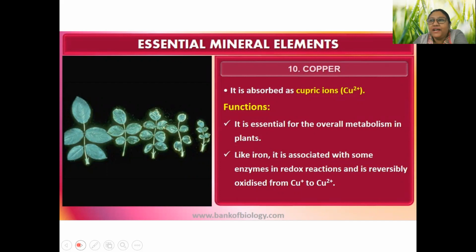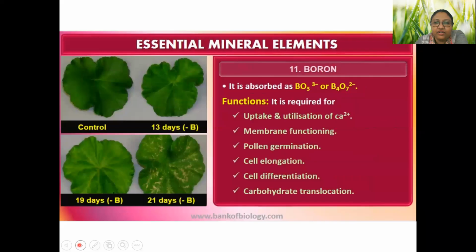So copper can also be oxidized and reduced, as cuprous and cupric, and that's why copper also acts as an electron carrier. Next is boron. Boron is first. This should be answered by all grade 12 students. What is the function of boron?